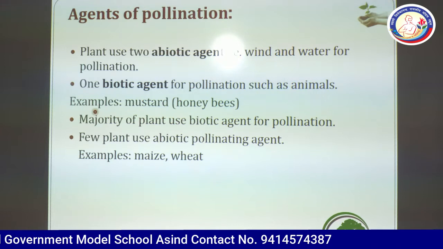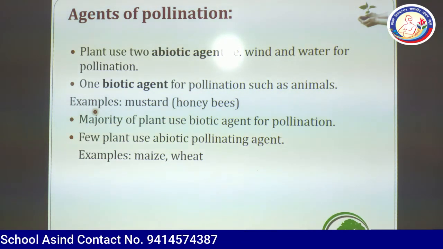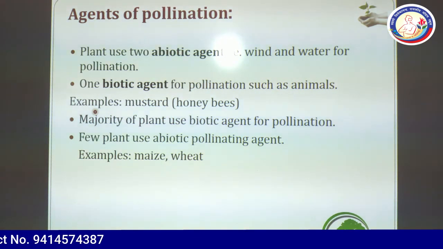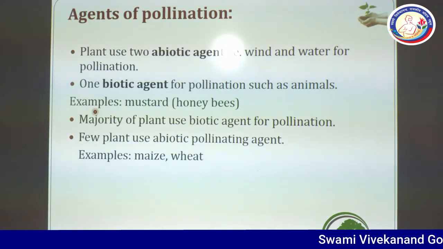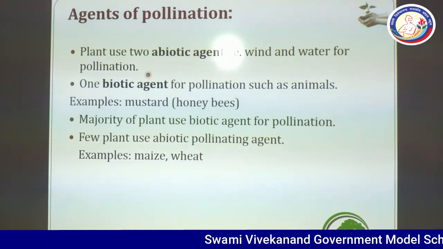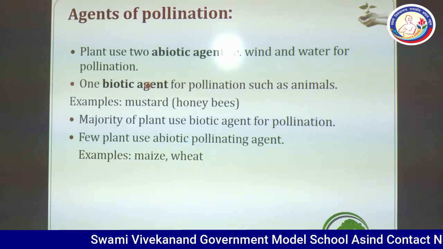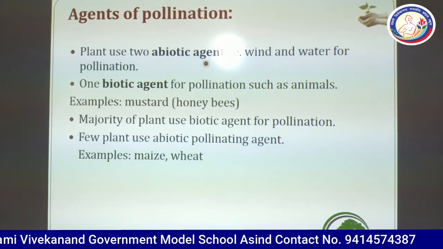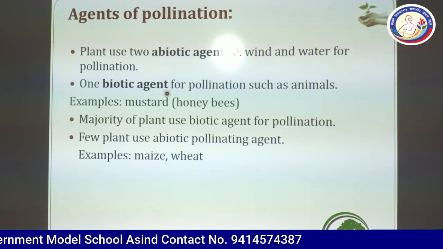Now, agents of pollination. It means the agents that help in pollination. They may be abiotic and biotic. Abiotic means non-living and biotic means living.